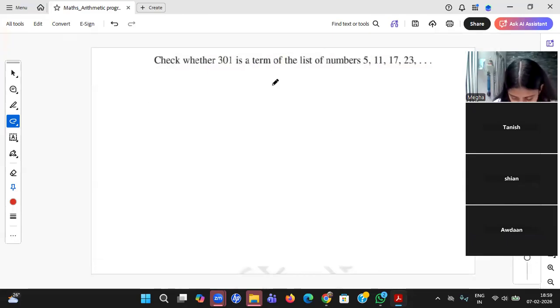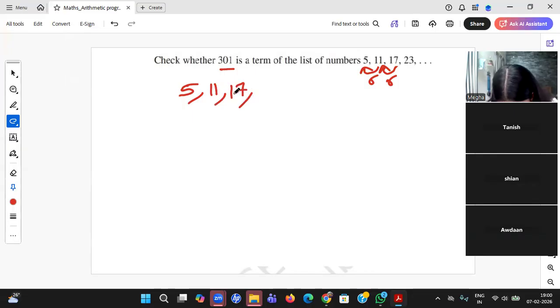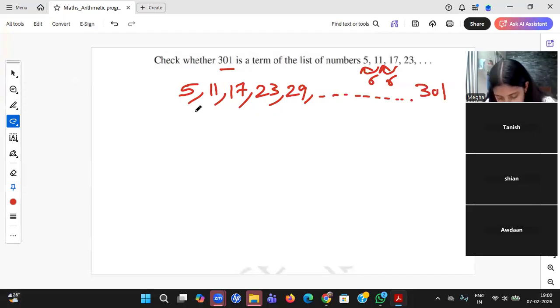You see, he's asking to check whether 301 is a term in the list of numbers. That is nothing but, you see, 5, common difference is 6. So what will be the next number? 11. What will be the next number? 17. Next number, 17 plus 6, 23. 23 plus 6, 29. Like that the sequence goes on. Now he is asking whether, if you follow this order, 301 will come.